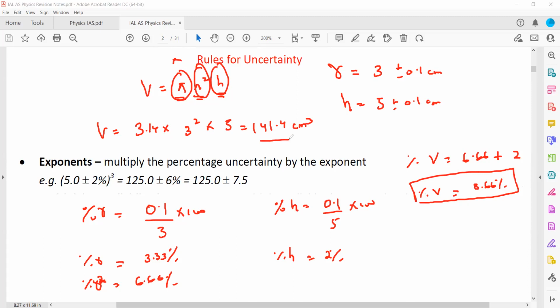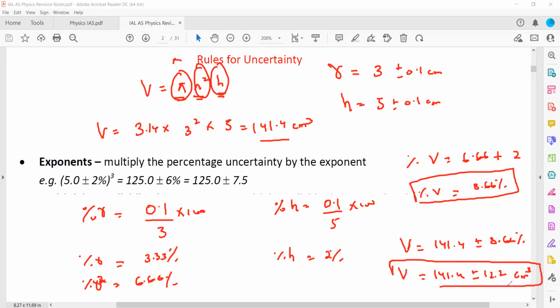Now, what is 8.66% of the volume we already calculated, which was 141.4? It will be 12.24. So 141.4 plus minus 12.24, or using one decimal place, 12.2, and the unit will be centimeter cube. Is it clear how we work out the uncertainty? Yes, sir, clear.